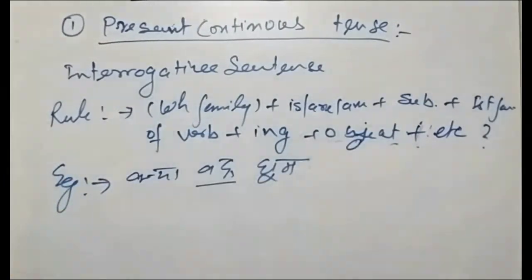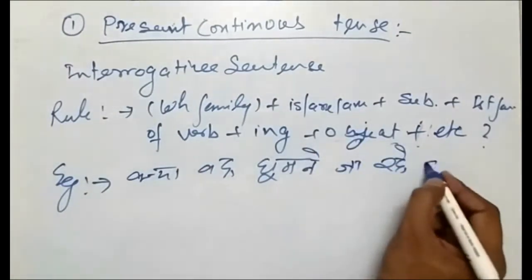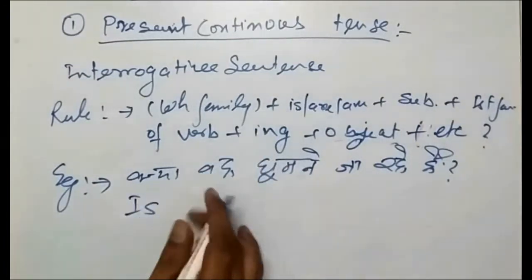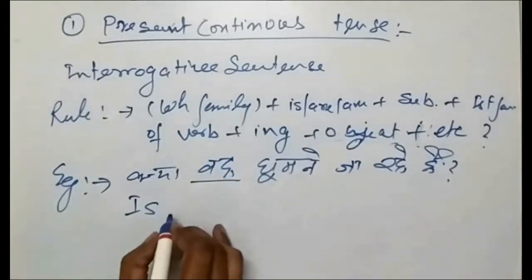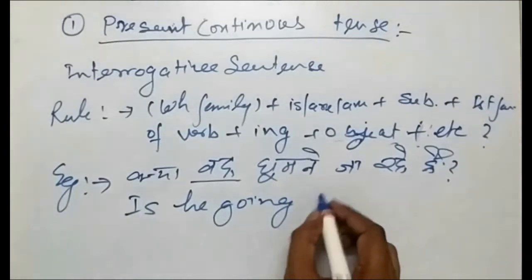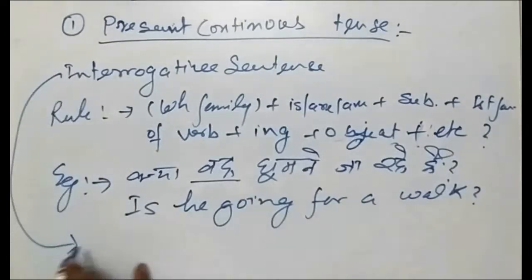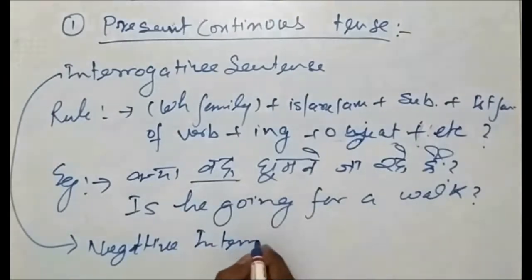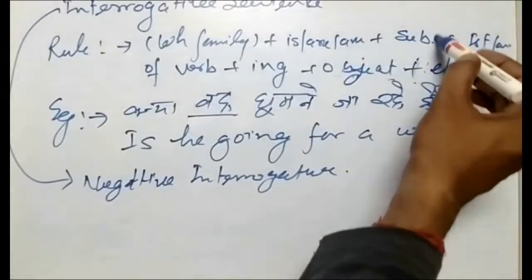So we'll take the example, क्या वह घूमने जा रहे हैं. We'll start with is, because वह is a singular subject. So is he going for a walk. If we are coming to the negative interrogative, the only thing is that after the subject, not will come.